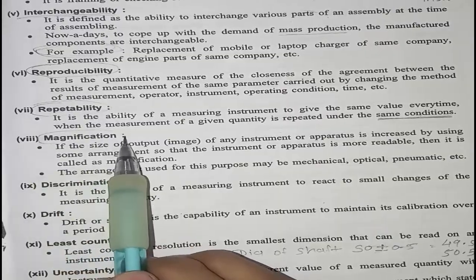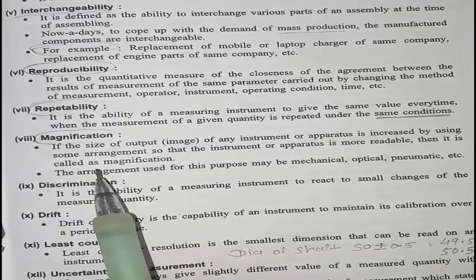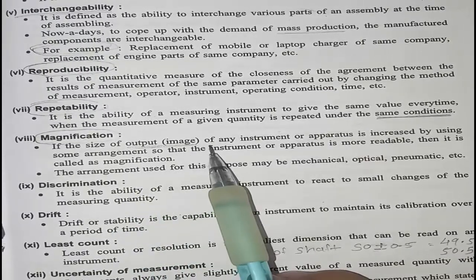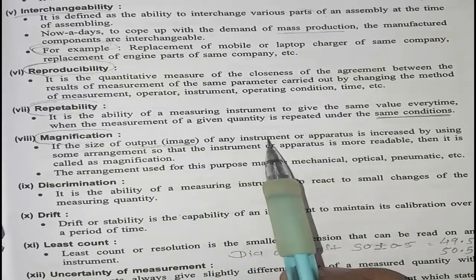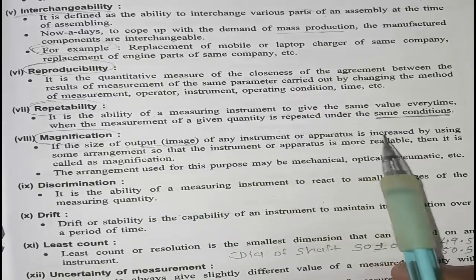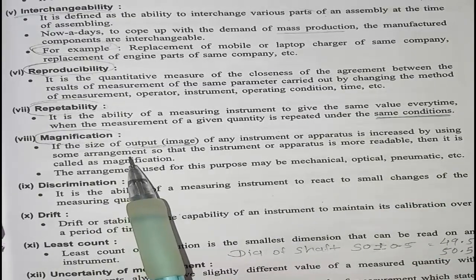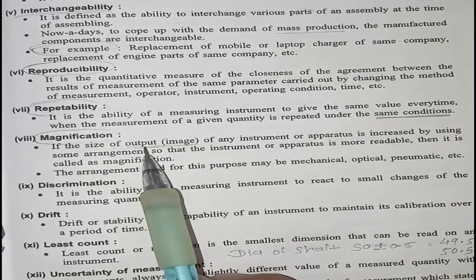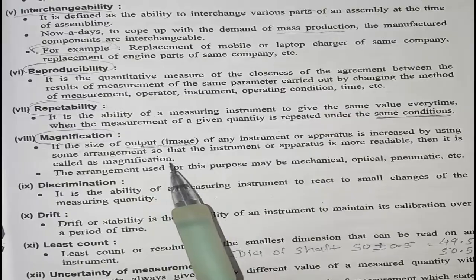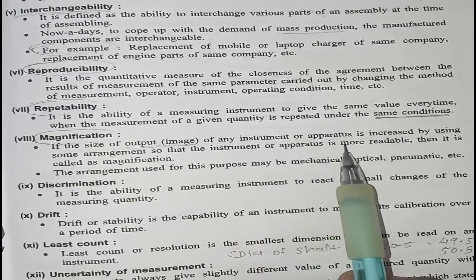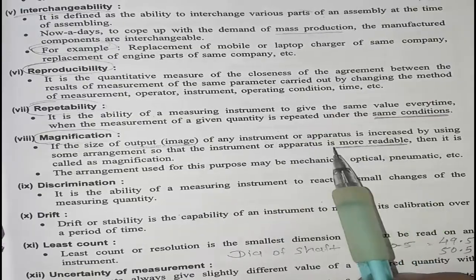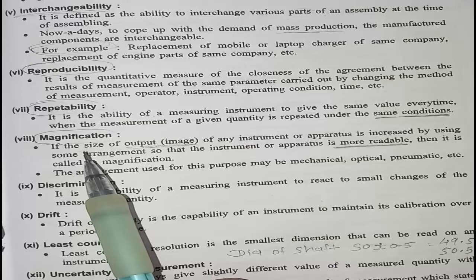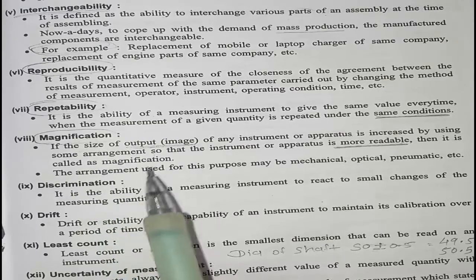Next is magnification. Magnification means enlarging. If the size of the output, such as an image, of any instrument or apparatus is increased by using some arrangement, so that the output is enlarged and the instrument or apparatus is more readable, we can easily read it. It is called the magnification. This is nothing new, it just enlarges the view of whatever you are reading, right?